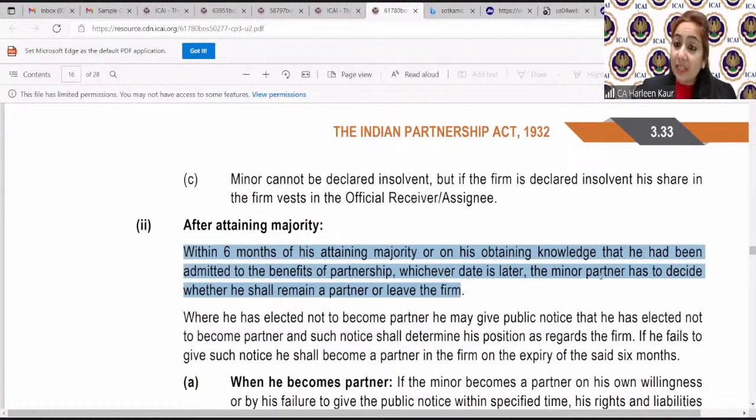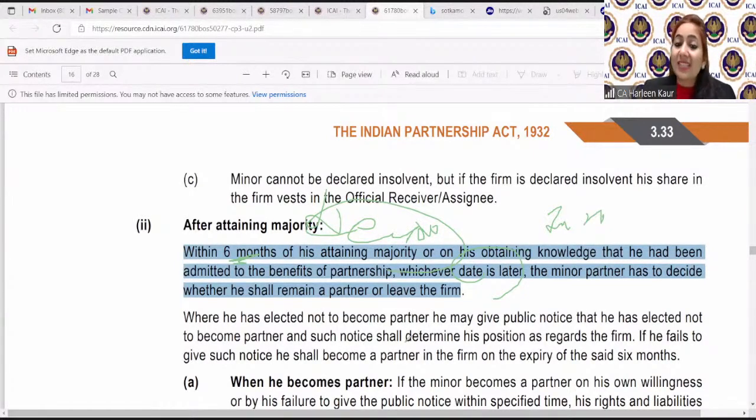So say, for example, he has joined in June. So it says you joined in June 2020, whichever the date is later. So which one was the later date? December 2020, right? So you'll have to count your 6 months from December 2020 and not from June 2020, because till then he became major only. So he has to take a decision within these 6 months of attaining majority, whether he wants to become a